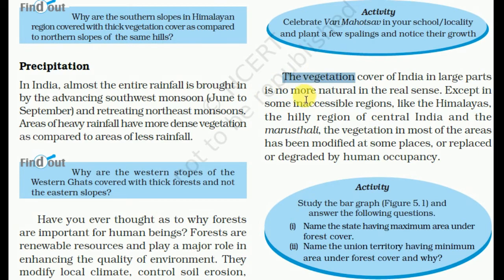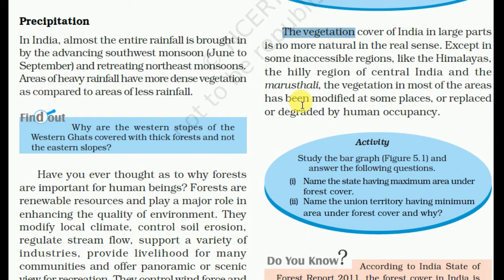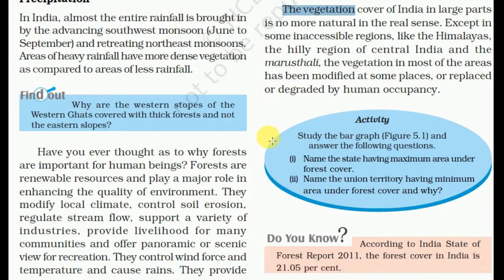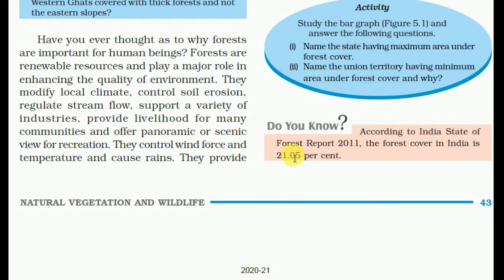The vegetation cover of India in large parts is no more natural in the real sense, except in some inaccessible regions like the Himalaya, the hilly region of central India and the Marusthali. The vegetation in most of the area has been modified at some places or replaced or degraded by human occupation.